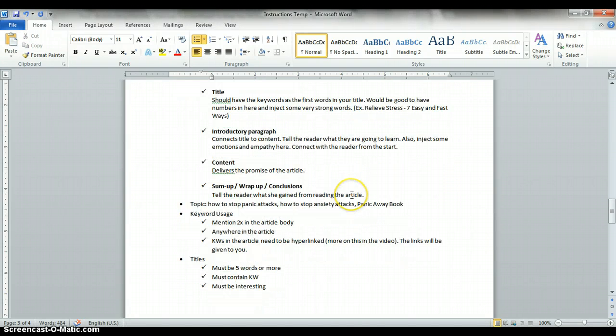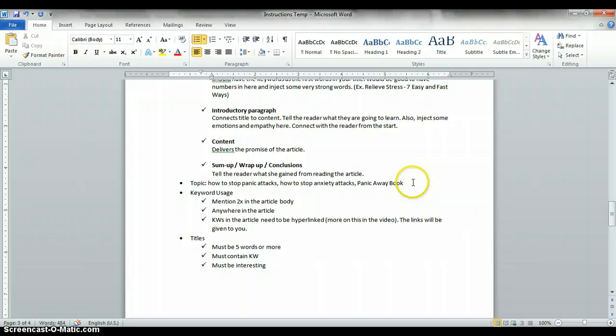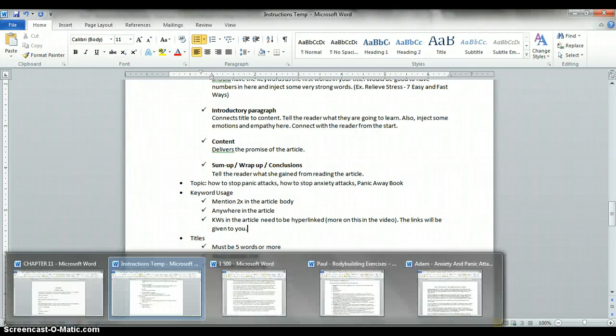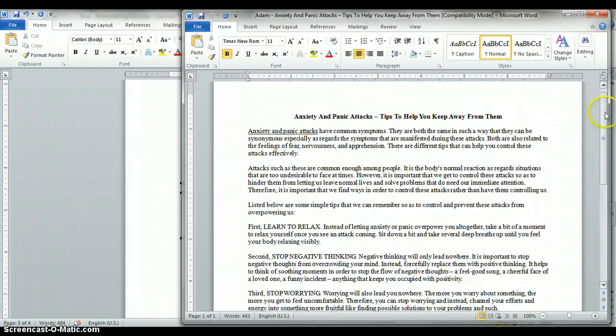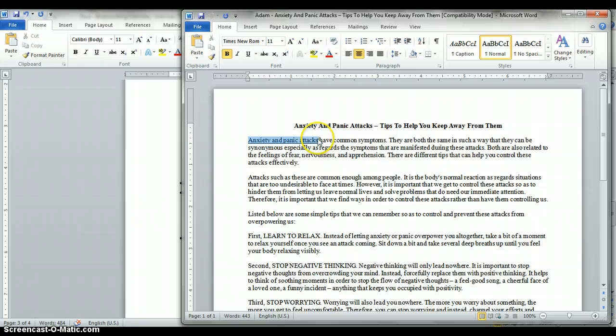Okay. Alright, now I'll explain how you do hyperlinks. If you're using Microsoft Word, I'm not sure how this is done with OpenOffice, but I'm guessing it's the same. I'm using Microsoft Word 2010. So, okay. Here's what you do. Let me just give you an example. This is an article, right? Okay. So this is the keyword, anxiety and panic attacks. Usually I have you underline them, but for this, it's fine. You can still underline them because they will automatically be underlined anyway once you hyperlink them.